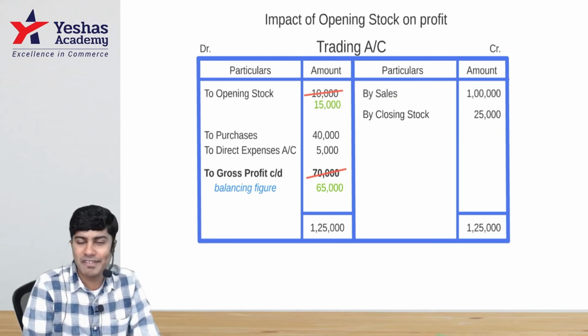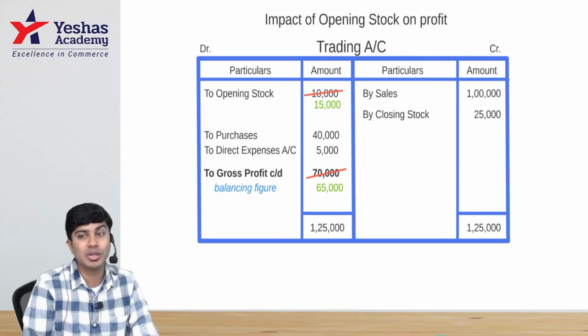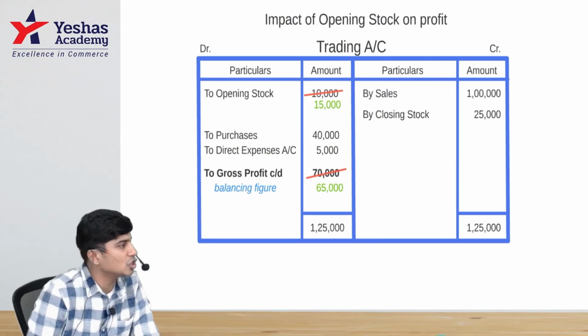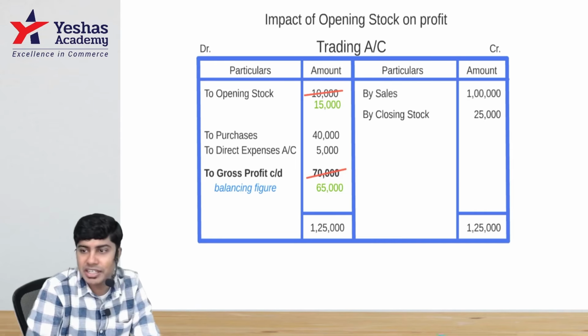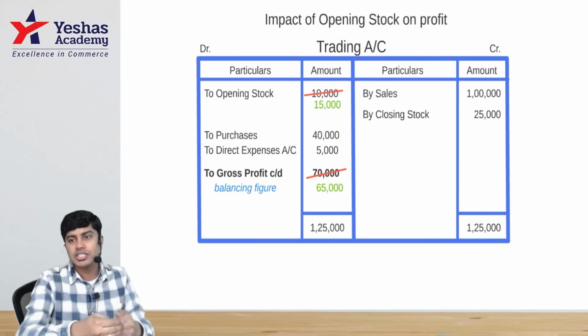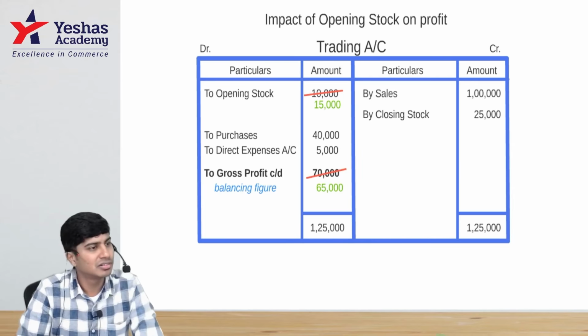So you cannot always increase the closing stock to increase profit. If you increase closing stock, previous year profit will increase, but it will decrease current year profit. So it has an immediate consequence in the very next year. I hope you understood.